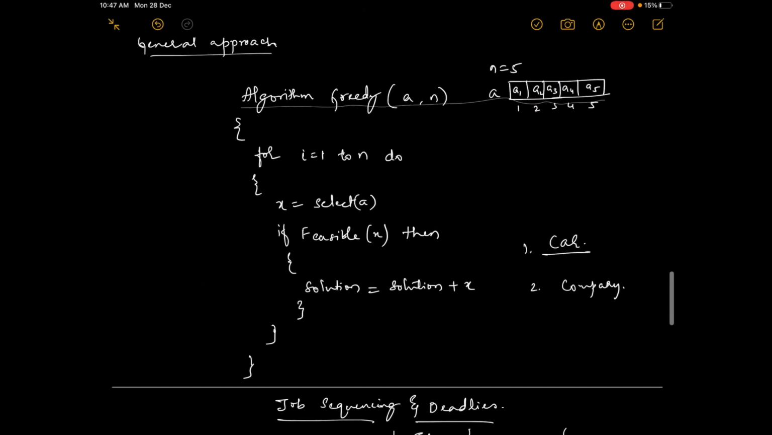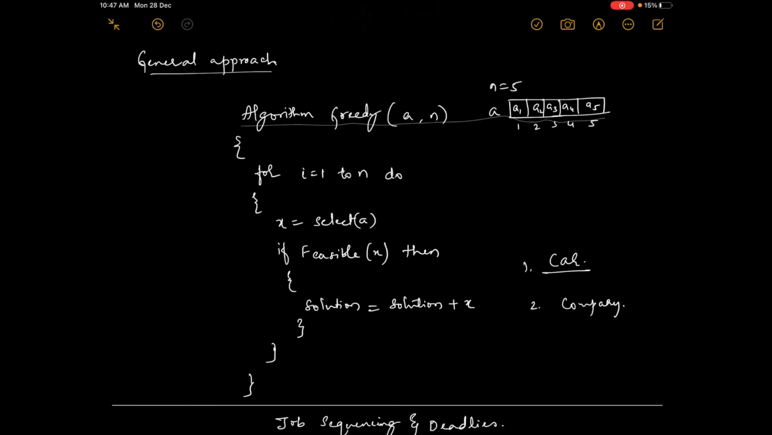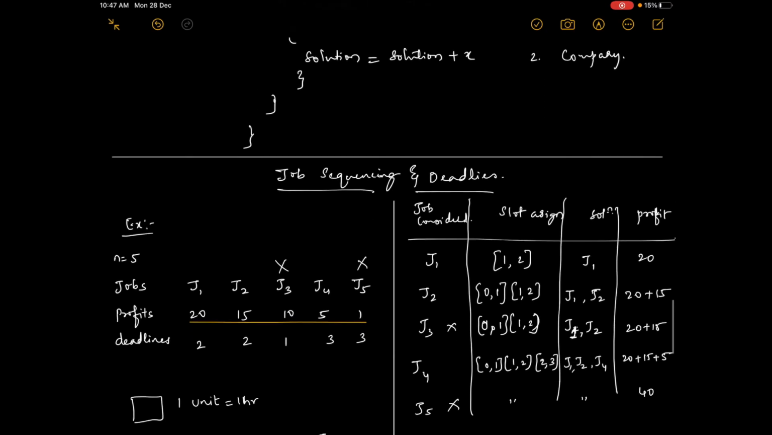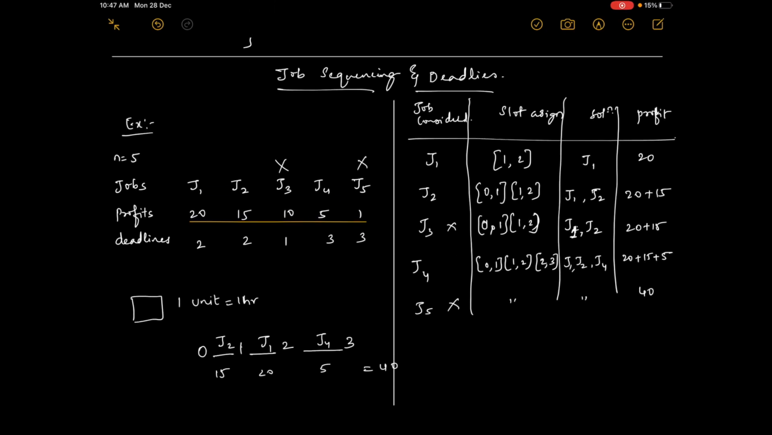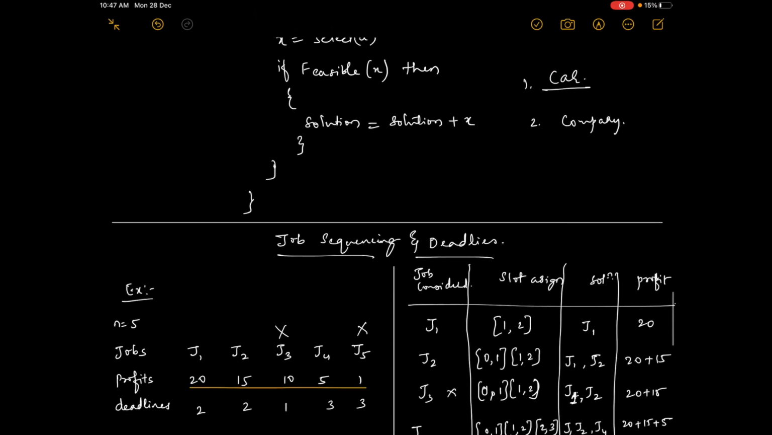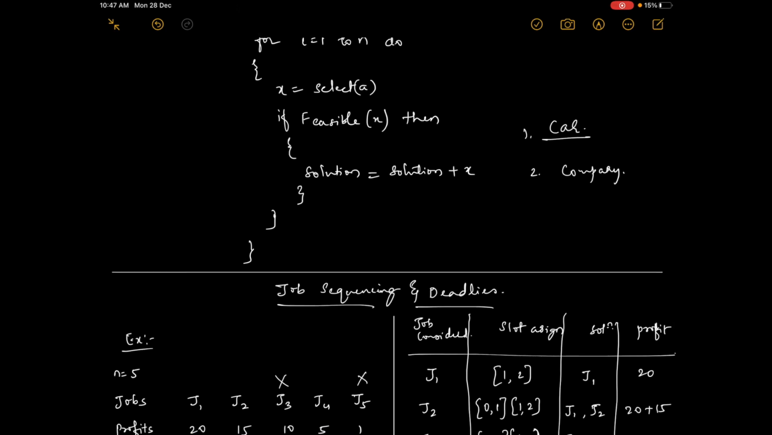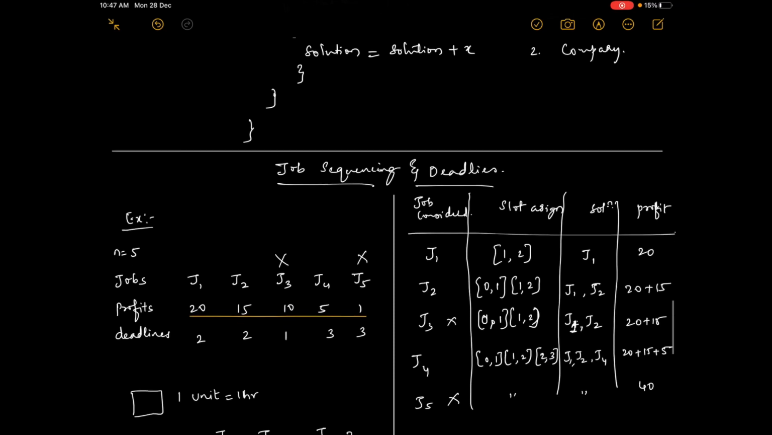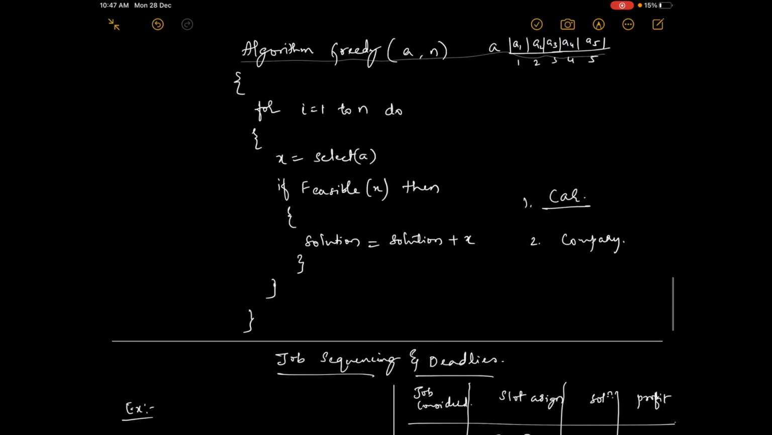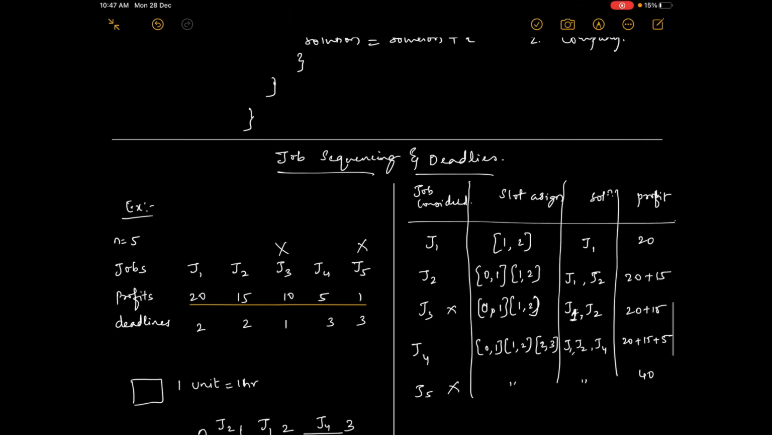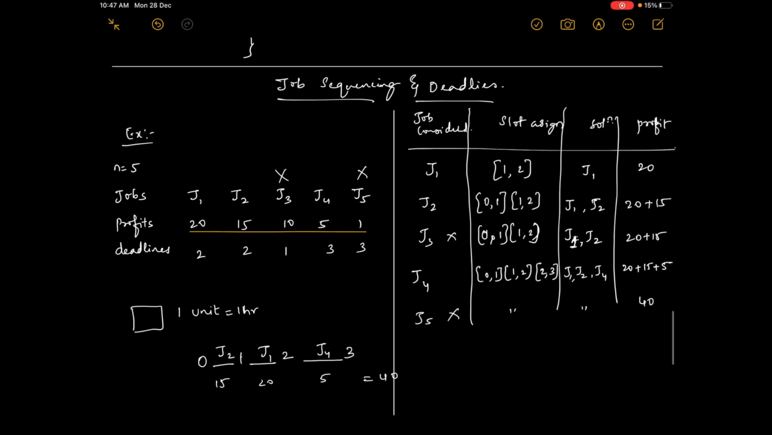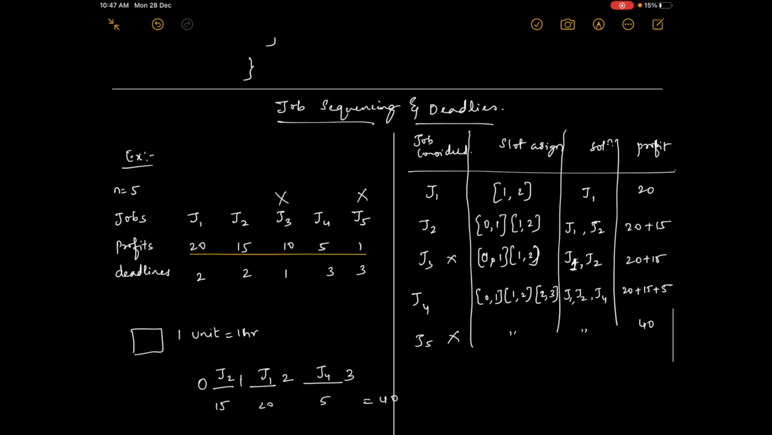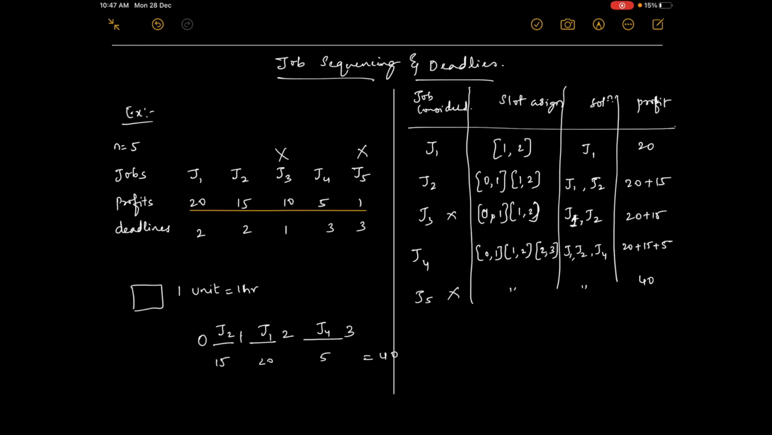If the question is asked, you have to explain the greedy method along with job sequencing and deadlines. If the problem is on optimal merge pattern, which is the next topic and a part of the greedy method, then you have to explain the greedy method and that problem, optimal merge pattern. So the next topic is optimal merge pattern, which is one of the problems that comes under greedy strategy.